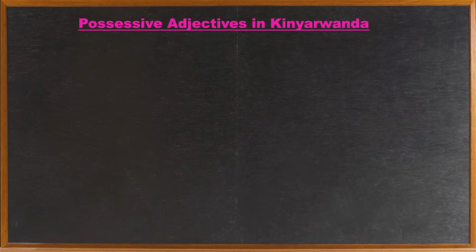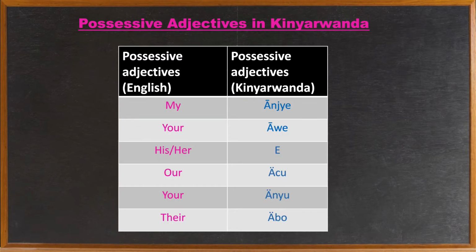In this lesson, you will learn all about possessive adjectives in Kinyarwanda, so stay tuned. Here is a table which shows the correspondence between possessive adjectives in Kinyarwanda and the possessive adjectives list of the English language. So, in the first place, we've got anje, which means my.